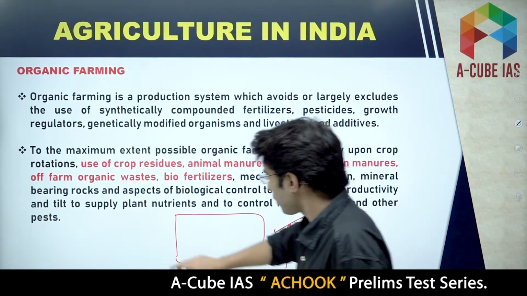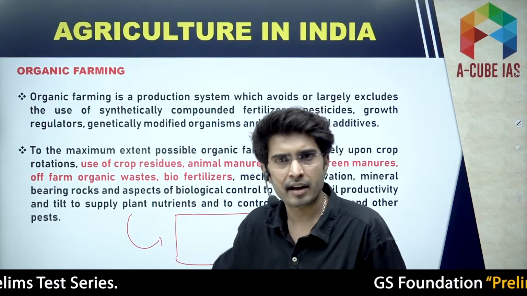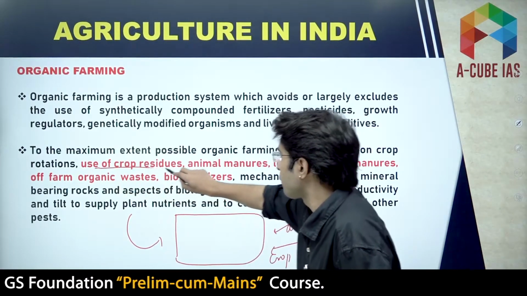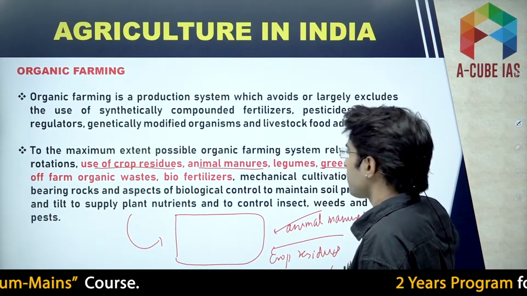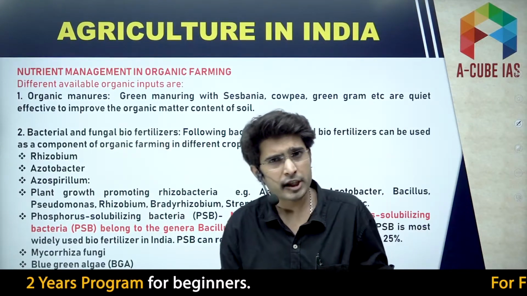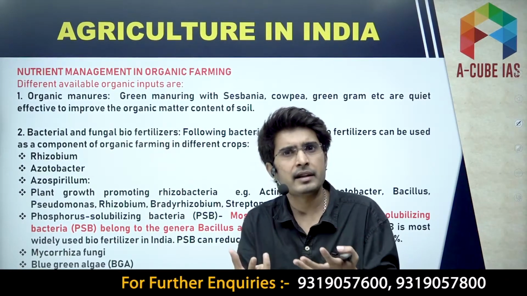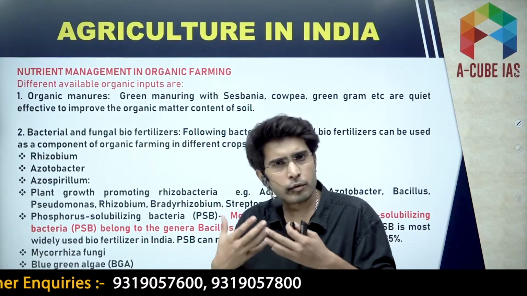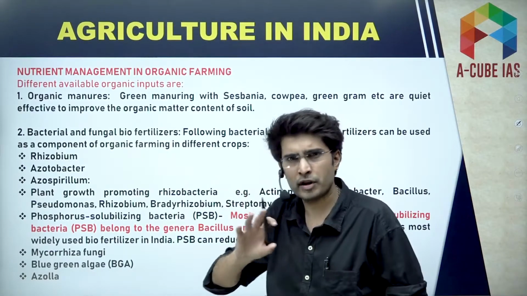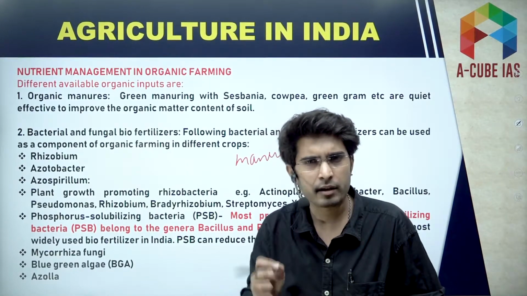So we avoid the use of synthetic fertilizers and pesticides in organic farming. Here you can see use of crop residues, animal manures, green manures, organic waste and biofertilizers. Now, since we are not using fertilizers, we are not using pesticides, how do we maintain the nutrients? Because in order to increase the productivity, you need nutrients. And naturally, to be honest, from manures, the amount of nutrients that you are expecting, you cannot get.